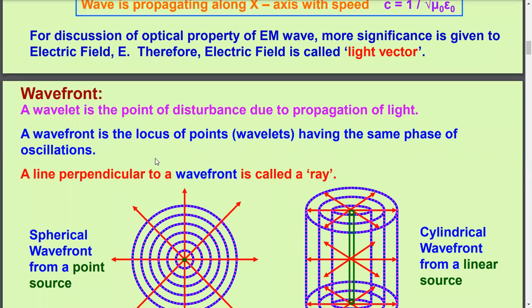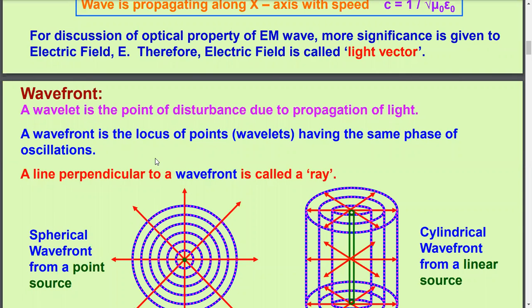As you know, trough and crest were essential to discuss the wave. Similarly here, in place of trough and crest, we take wavefront. In the previous knowledge, while defining mechanical wave, you first of all define the trough and crest. And you know that separation between two successive crests is wavelength, or two successive troughs is wavelength.